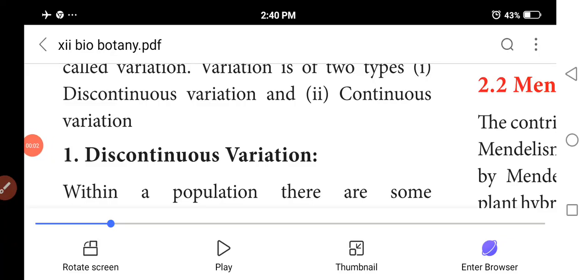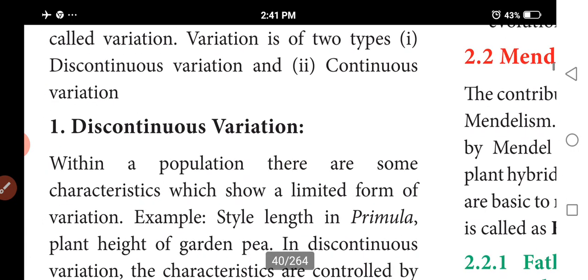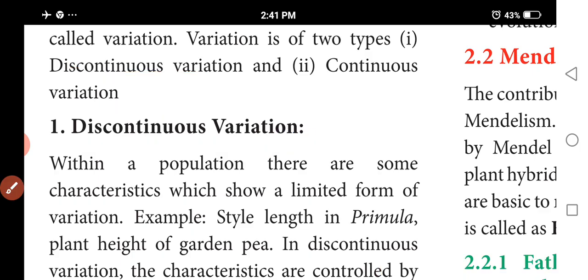I thought classical genetics. So first we discussed genetics. What is genetics? Next, the major subdivisions of genetics: heredity and variation. Do you know what variations are? There are two types of variations: discontinuous variation and continuous variation. First we discuss discontinuous variation.